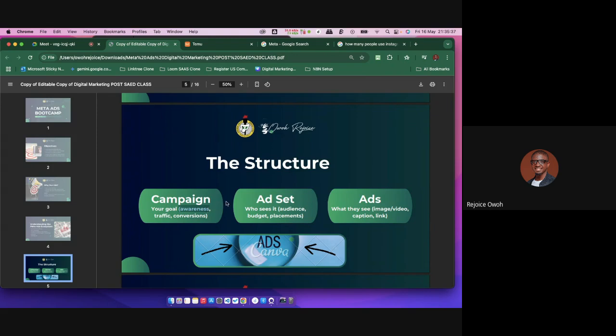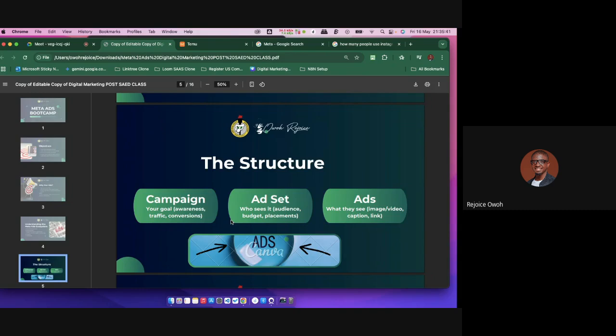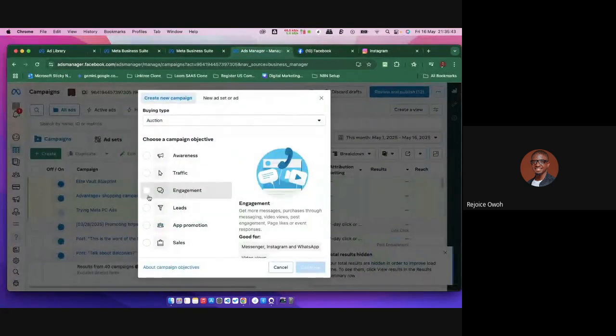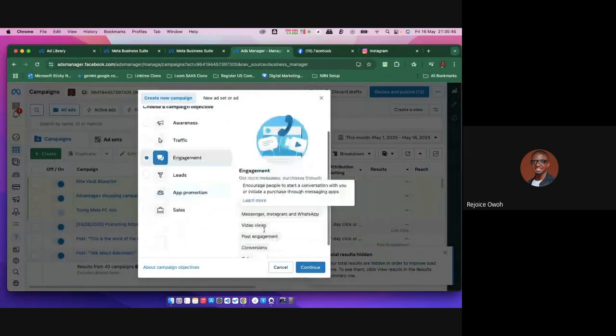So these are all various things. Now, campaign is the goal of that particular ad, right? If I click and say my aim now is engagement, watch, this is going to change something.